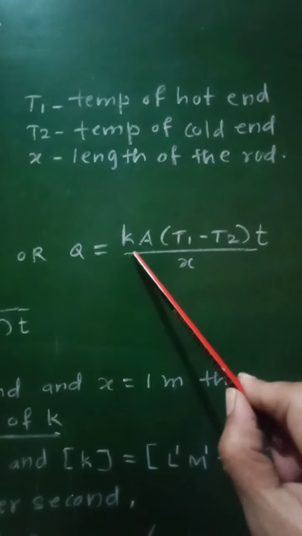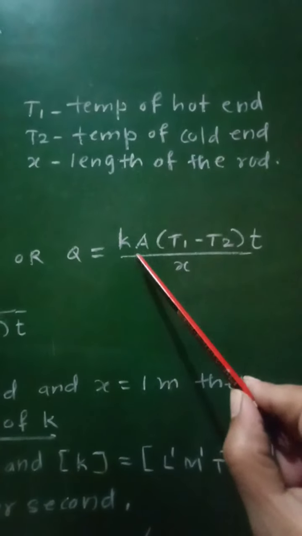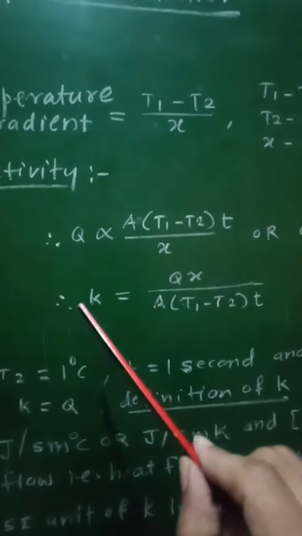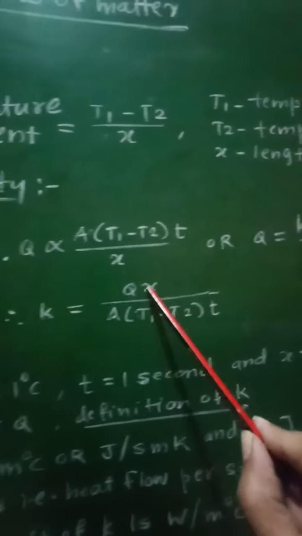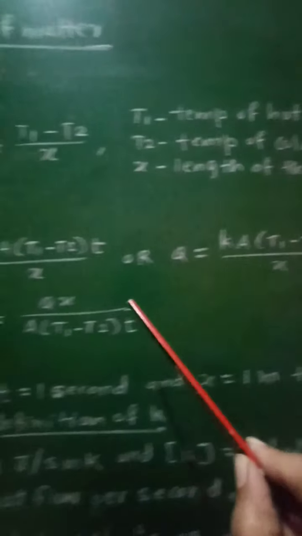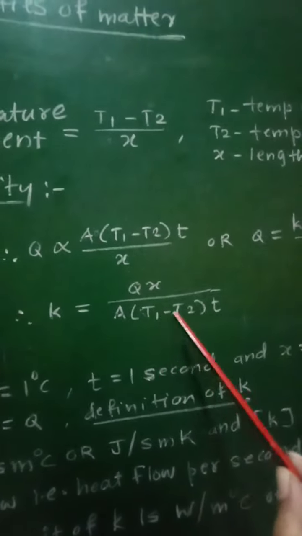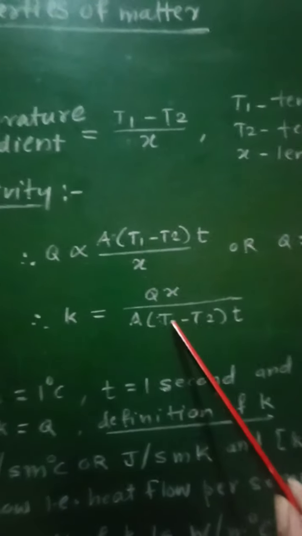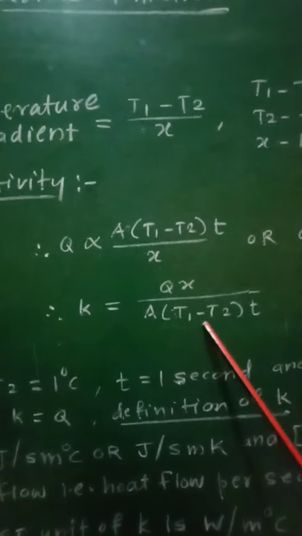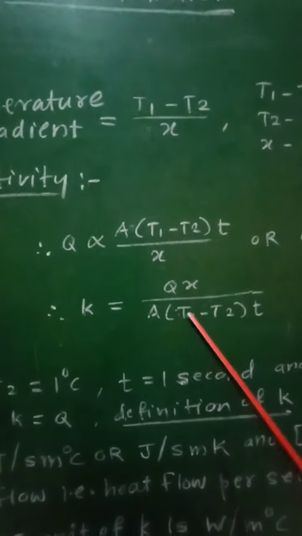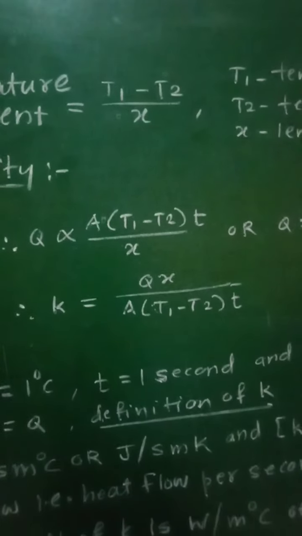Therefore K is equal to Q X upon A into T1 minus T2 into T. So Q X upon A into T1 minus T2 into T gives us the coefficient of thermal conductivity.